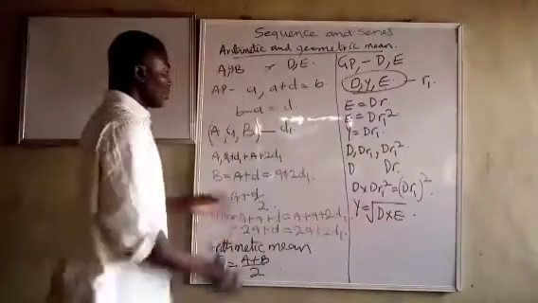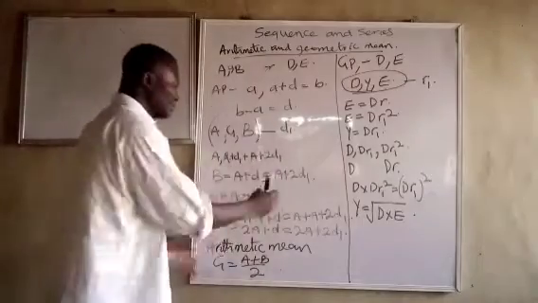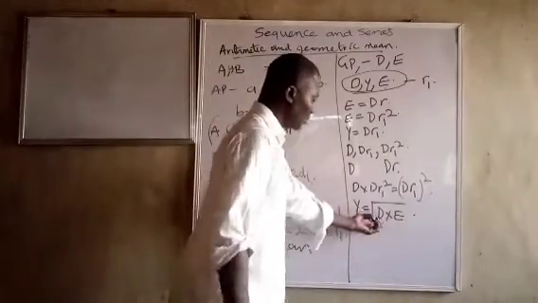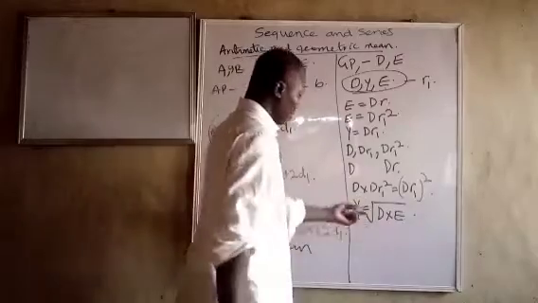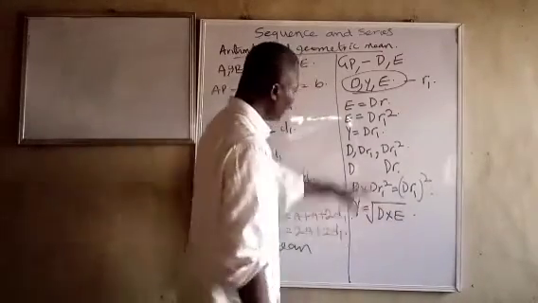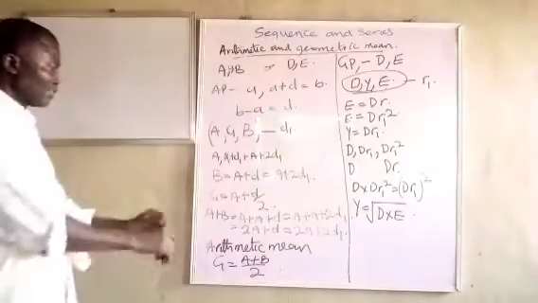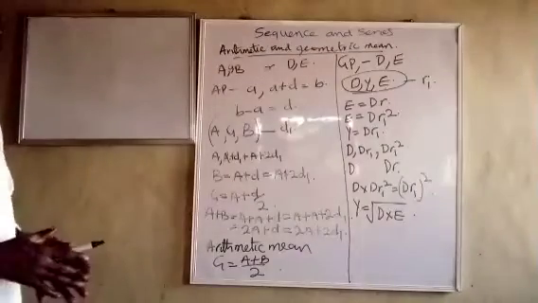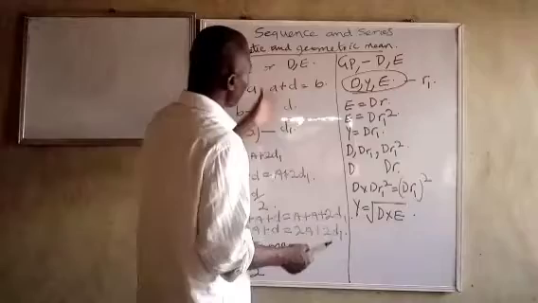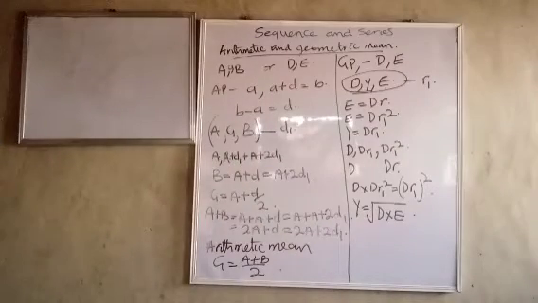So if you want to insert any new number between two terms and you have to find the mean, this is how you go about it. The new number in the midst of them will be the square root of the product if it is geometric. If it is arithmetic, it will be half of the sum of the two consecutive numbers. Let's look at another situation where you might be asked to insert 2 or 3 or 4 numbers between two numbers in a sequence.